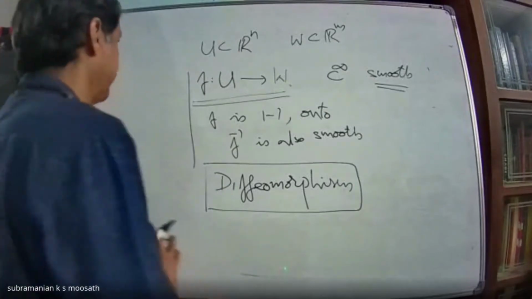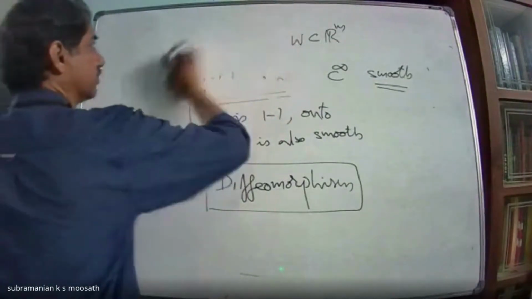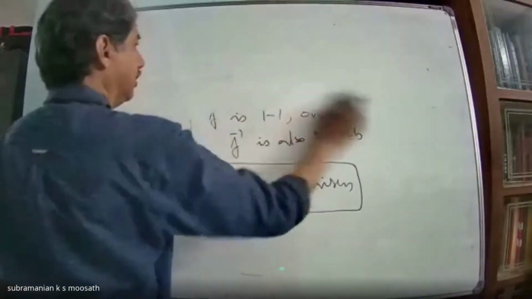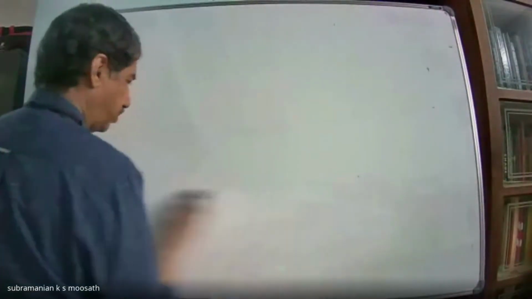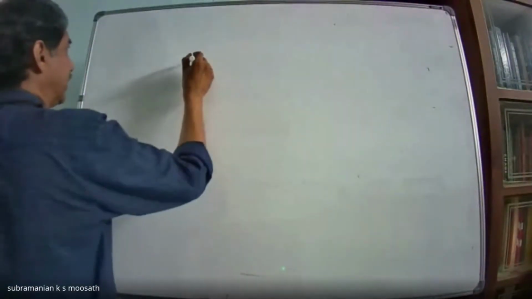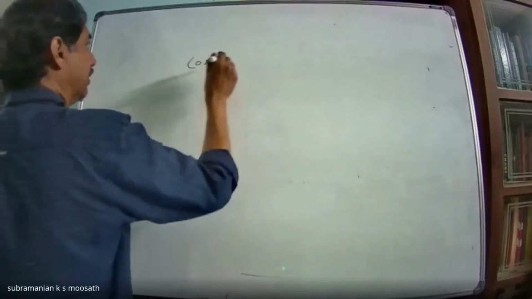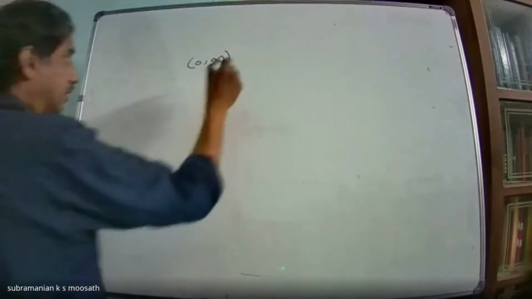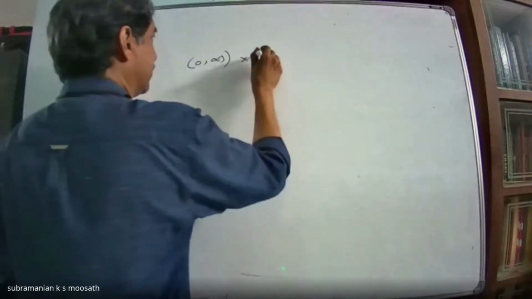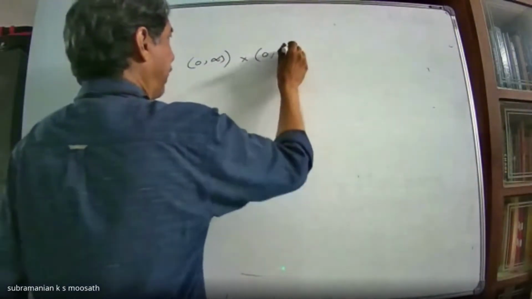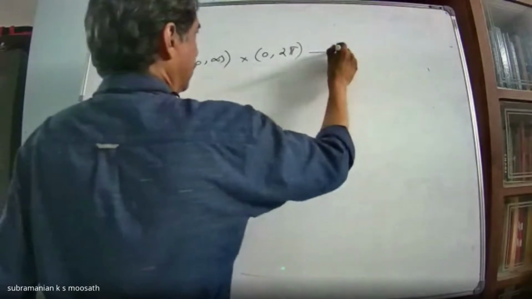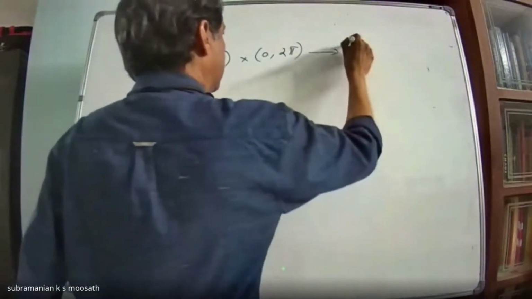For example, you might have seen polar coordinates, no? Suppose I take r varies from 0 to infinity, and I take the cross product with 0 to 2 pi, mapping to some subset of R2 again.